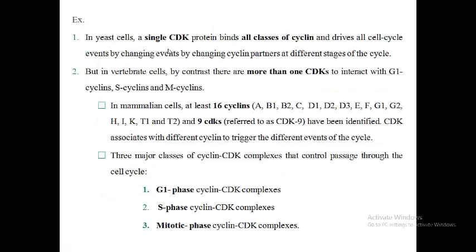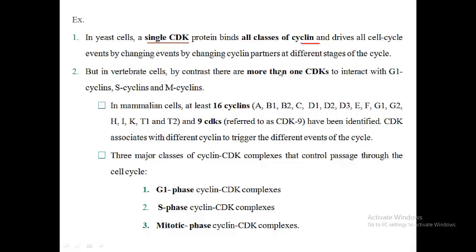In a yeast cell, a single CDK protein binds all classes of cyclin. Hence, in a cell there are a number of cyclins, and only one CDK will bind all classes of cyclin and drive all cell cycle events by changing cyclin partners. It changes the events by changing the cyclin.